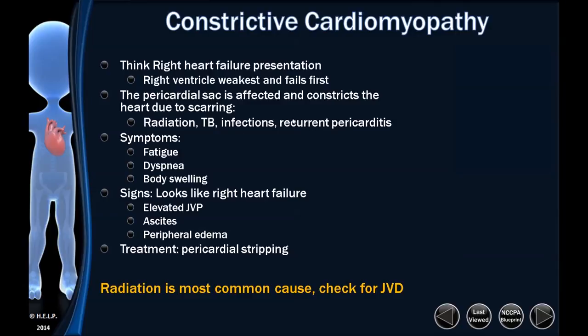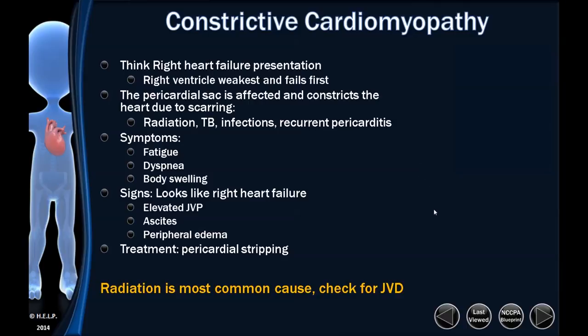So what happens in constrictive cardiomyopathy is they'll get fatigue, dyspnea, body swelling, and it looks like right heart failure. The reason it looks like right heart failure is the right ventricle is the weakest of the two ventricles. The left pushes 120/70, the right normally pushes only 15/5 pressures into the lungs, so it's usually the weakest on the right side.